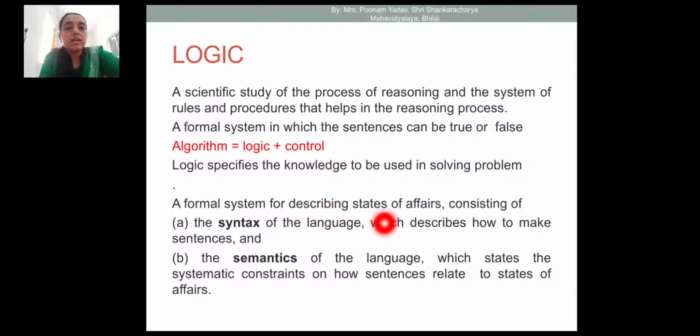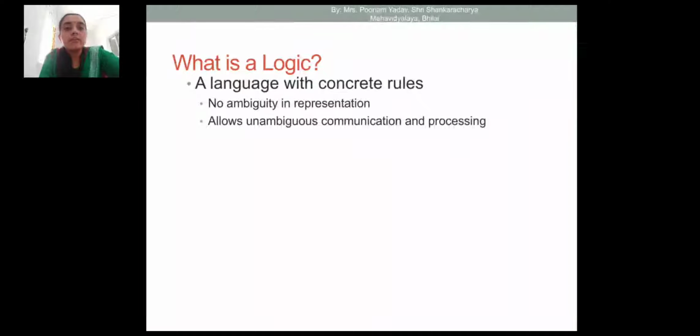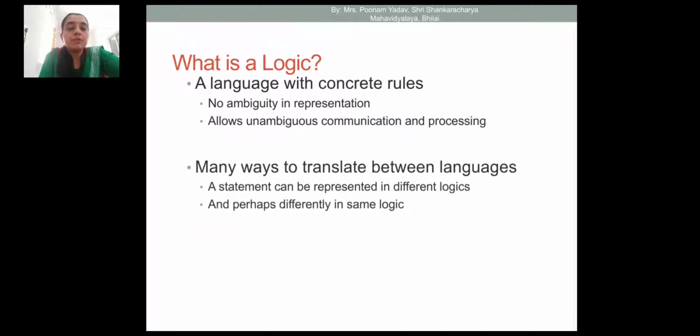It is a formal system of describing the state of affairs, consisting of the syntax of the language, for describing how to make the sentences, and semantics, for representing the logic. Syntax and semantics are required. For any language, it needs concrete rules with no ambiguity in the representation, allowing unambiguous communication and processing. We should make a logic very concrete, meaning it doesn't have any confusion and is to the point, so that the computer can make decisions.